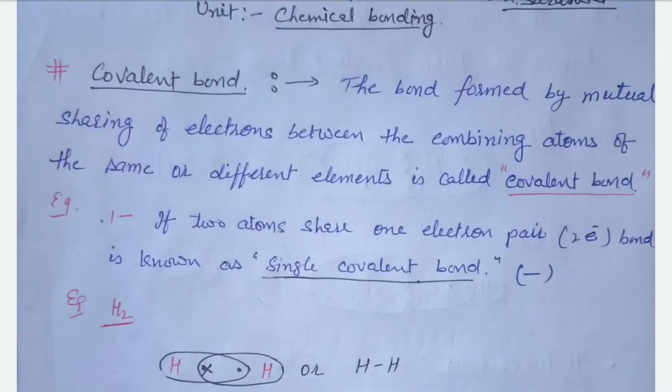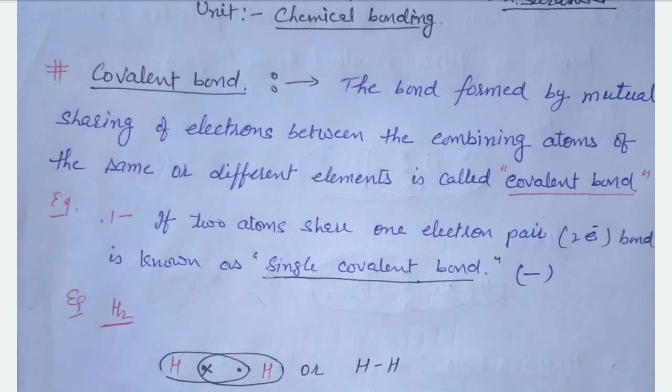Today we are going to discuss covalent bond in chemical bonding. First of all, what is covalent bond? The bond formed by mutual sharing of electrons between the combining atoms of the same or different element is called covalent bond. It means it is the mutual sharing between the atoms is called covalent bond.